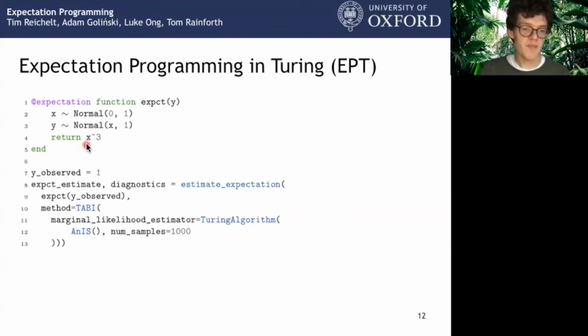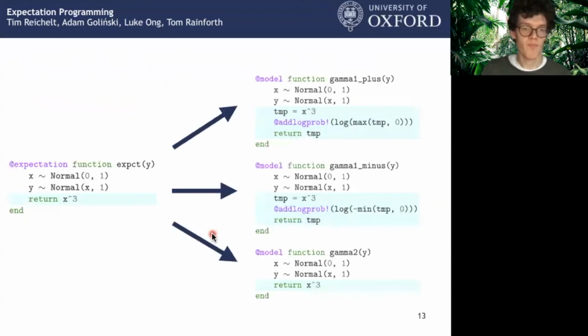In our framework, the estimate expectation function, as the name suggests, allows users to directly estimate expectations. The function takes as input the expectation we defined using a macro with a specific value for the observed data. And it allows users to specify the method that is used to estimate the expectation. In this case, we use the TABI method introduced earlier, and we use a Turing implementation of importance sampling as a marginal likelihood estimator.